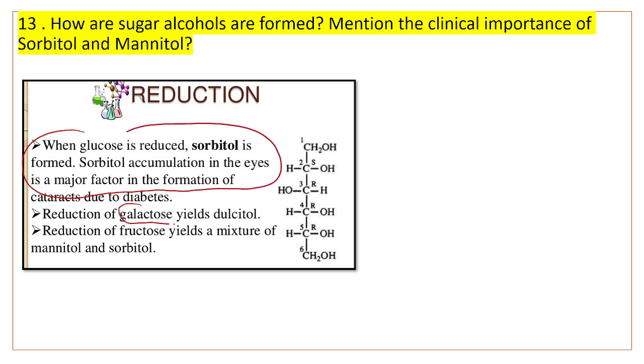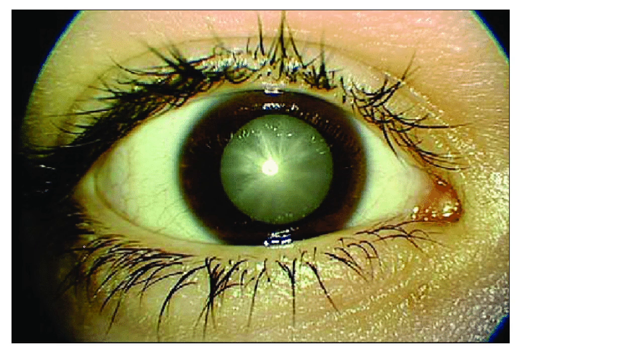Reduction of galactose can lead to dulcitol. Fructose can lead to mannitol and sorbitol. So this is diabetic retinopathy, and diabetic cataract, that is because of the sorbitol.